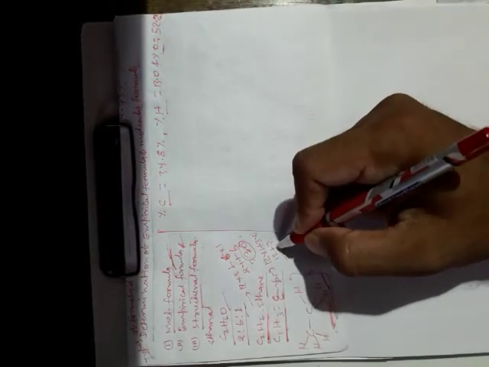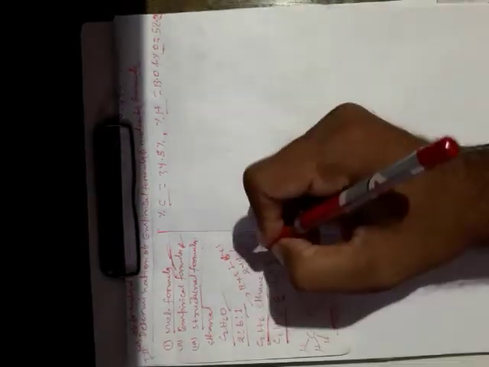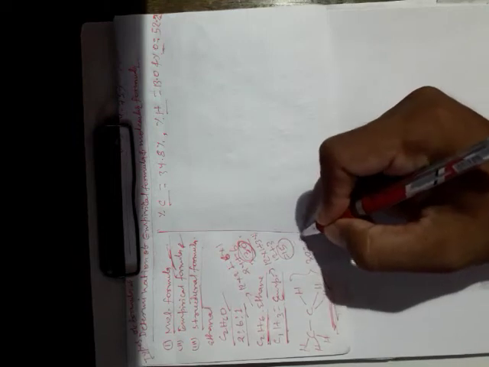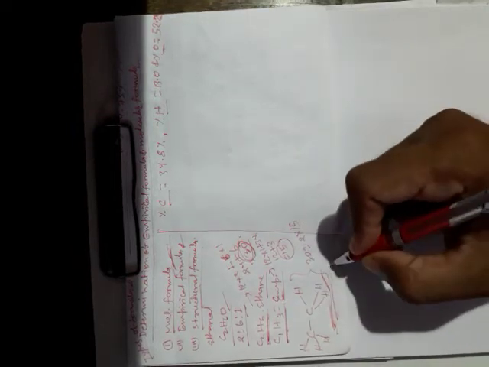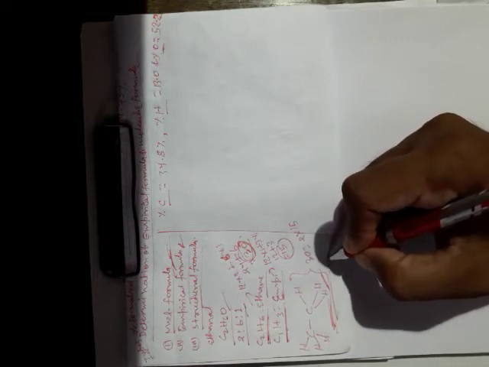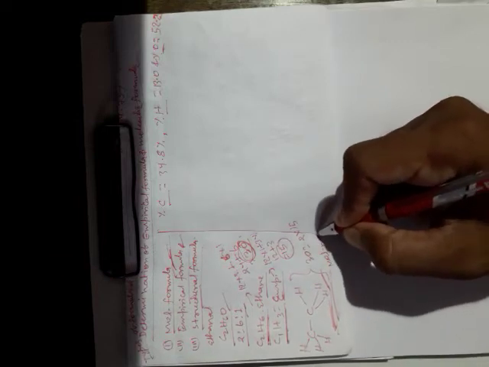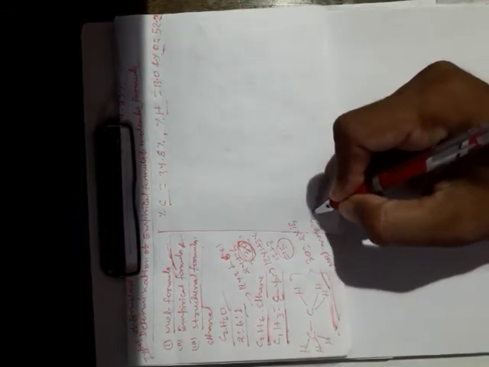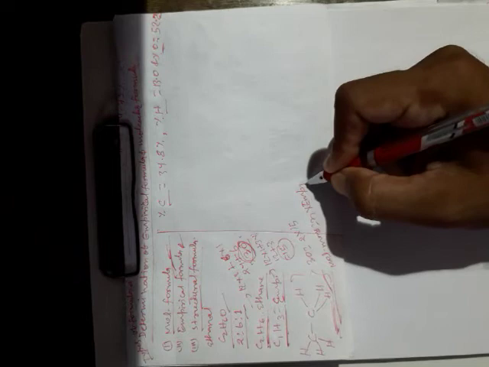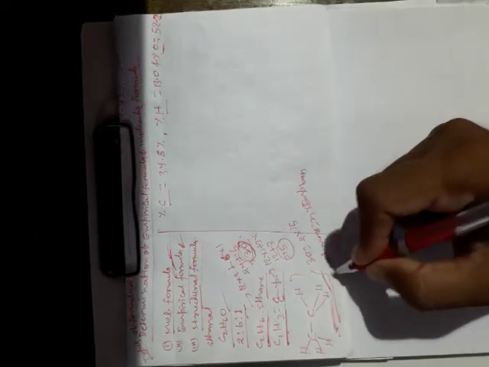So 15 is the empirical molar mass and 30 is the molar mass. Now 30 is equal to 2 into 15, that is, the molar mass will be equal to n into the empirical mass. By using this relationship, we can calculate the molecular formula also.